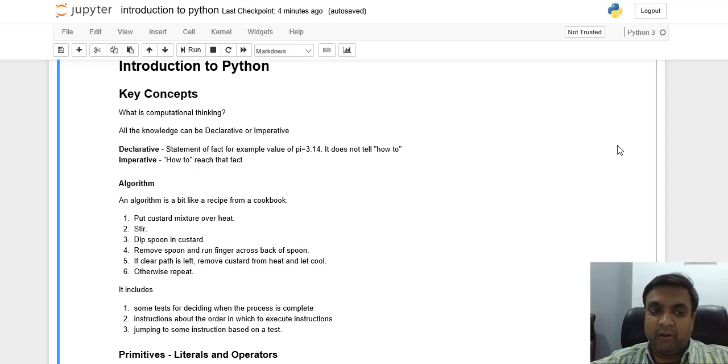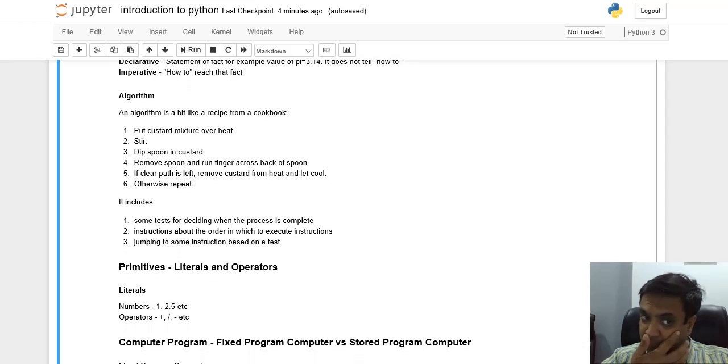Now let's come to algorithm. An algorithm is a bit like a recipe from a cookbook. For example, when we give a recipe, we give the instructions to someone who is preparing the recipe step by step. For example, first put the custard mixture over heat, then stir, then dip a spoon in the custard, remove the spoon and run a finger across the back of the spoon. If a clear path is left, remove the custard from heat and let it cool, otherwise repeat.